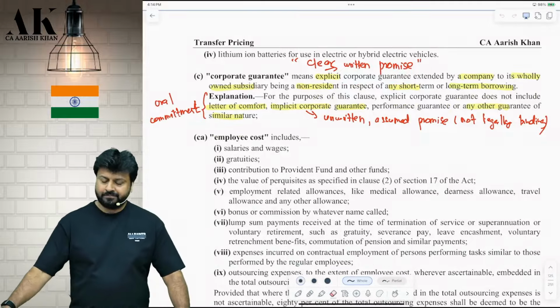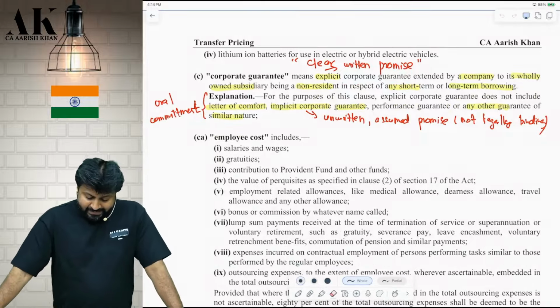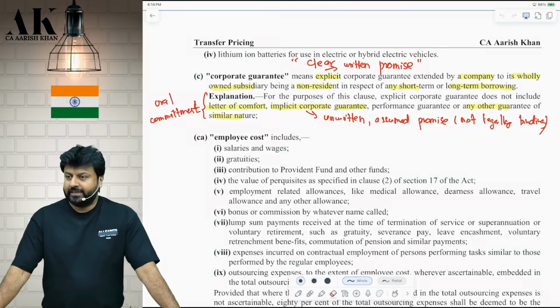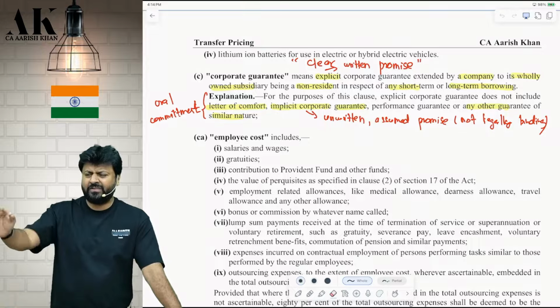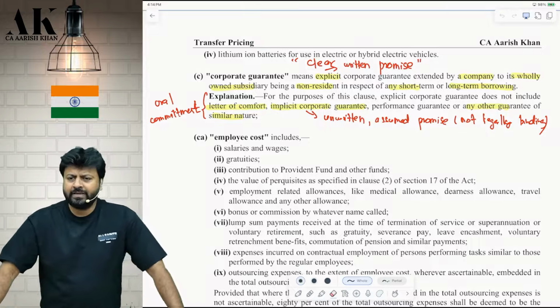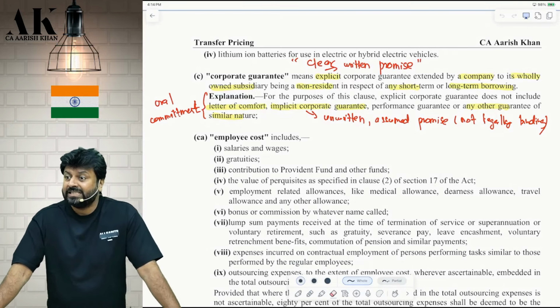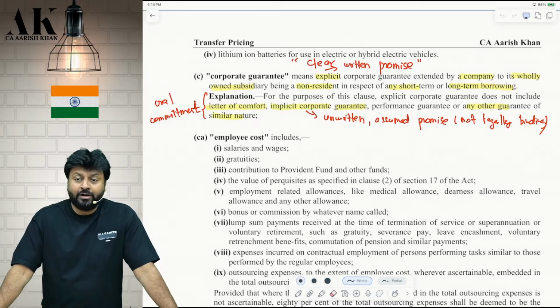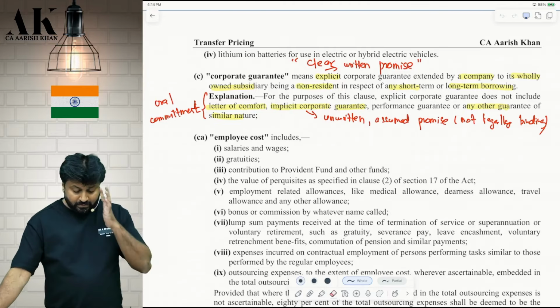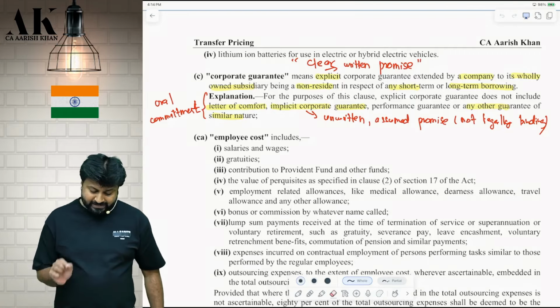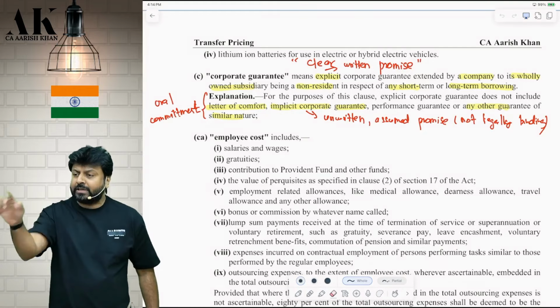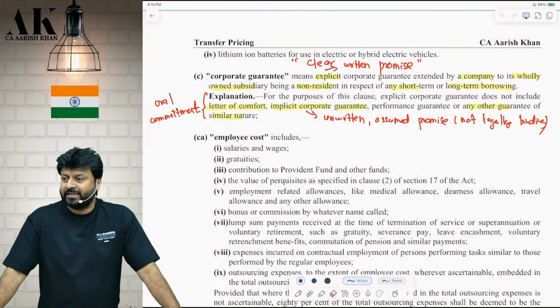First, let me read. Corporate guarantee means explicit corporate guarantee. Circle explicit. Explicit means a guarantee which is clear, which is written. I am giving you a written promise, a written guarantee on paper. That is called an explicit guarantee. Corporate guarantee means a corporate guarantee extended by a company, circle or underline, to its wholly owned subsidiary only, not all associated enterprises.